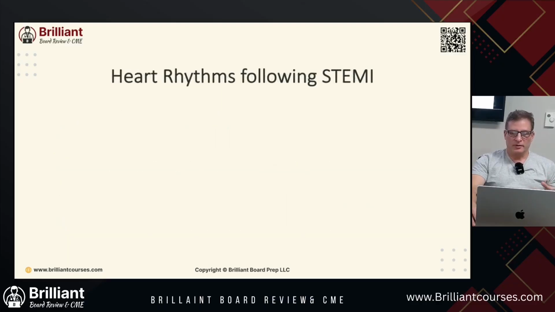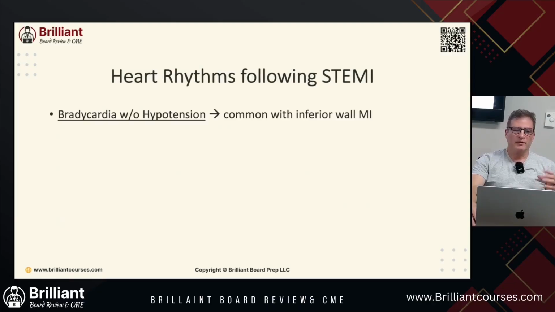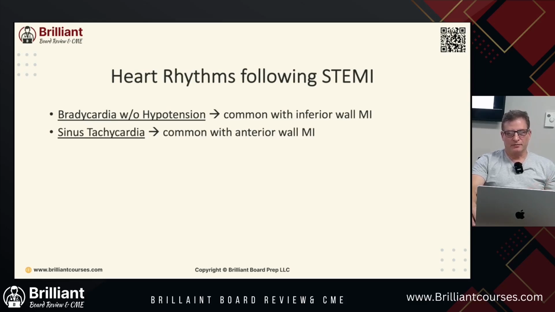So we talked about this. What are some common heart rhythms following a STEMI? We can have bradycardia with hypotension. This is common with an inferior wall MI. Sinus tachycardia is commonly seen. This is an anterior wall MI, it can be seen.